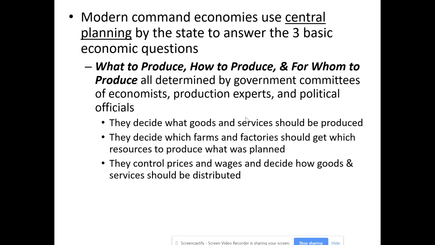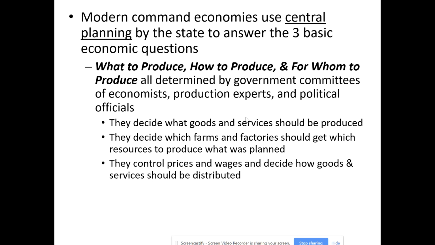So they can control the distribution of the goods and services by setting the prices, not necessarily worrying about what the costs are. They're just saying this is what we think is a fair amount to charge people. They're also at the same time controlling the wages. So they can say, well, we're going to pay people this much so we can make sure they can afford the things that we're setting at the prices that we're setting. And they also determine how they're going to get distributed.